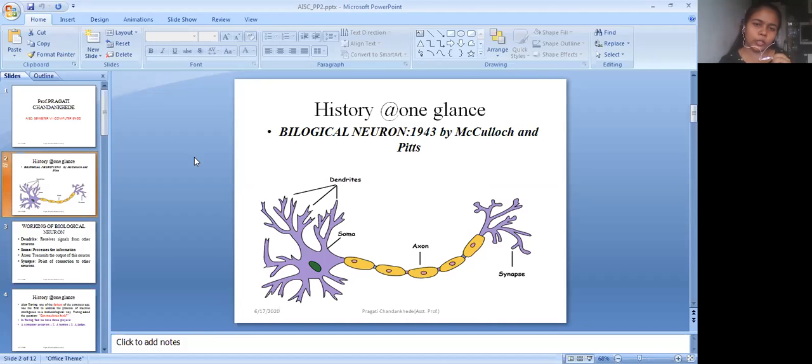Till that yellow part, you can consider that this is one neuron. And from the synapses, the second neuron starts. So now the soma has taken the decision that maybe we will go. But the next neuron will be connected to the first neuron, and then the processing will start, whether we can go or not. So this is all about the way humans think. But McCulloch put forward the theory that not only the human brain, but a machine can also think. We can make the machine think in such a way. So this was the first thing that happened in terms of the biological neuron in 1943.